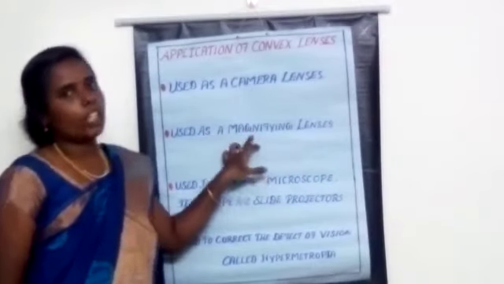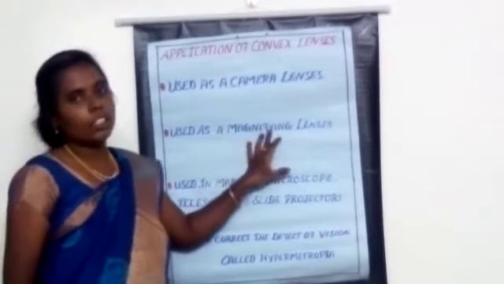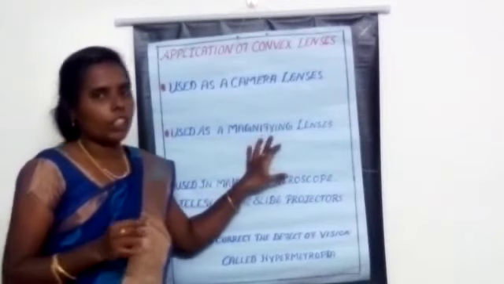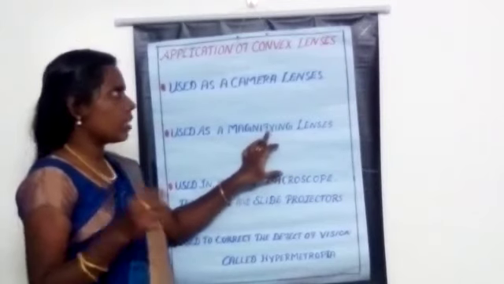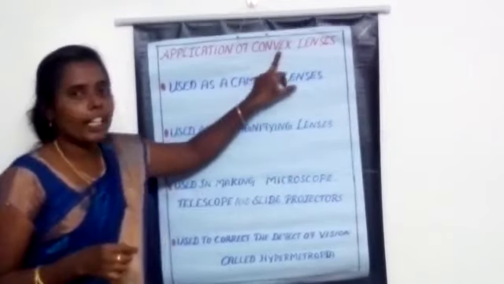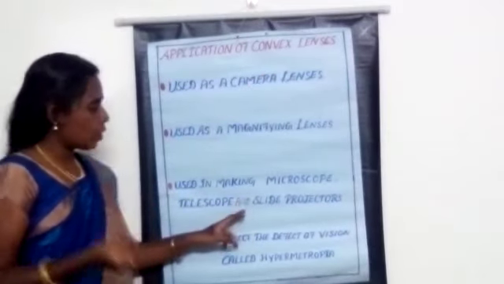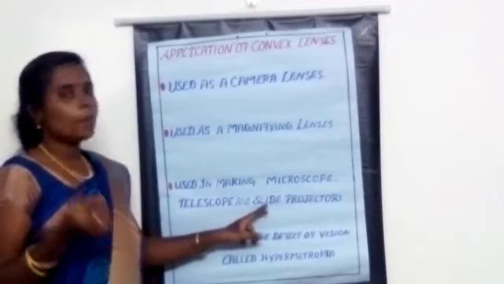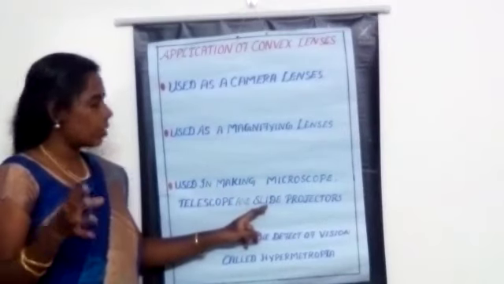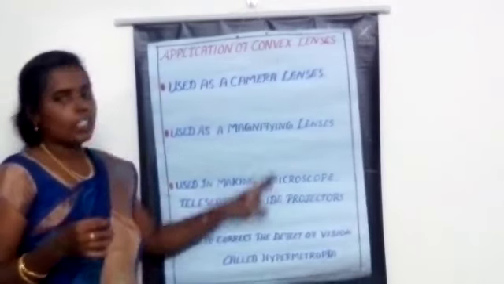The watchmakers use magnifying lenses to see tiny particles. In the magnifying lens also, it is a convex lens. The next one is that it is used in making microscopes, telescopes, and also slide projectors. In the projectors also, there are convex lenses.